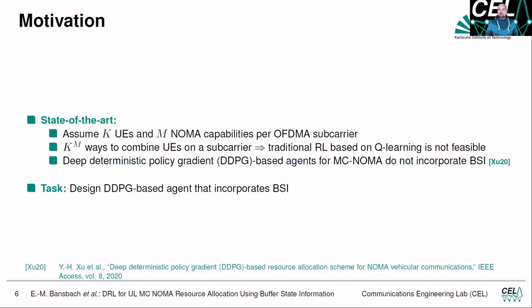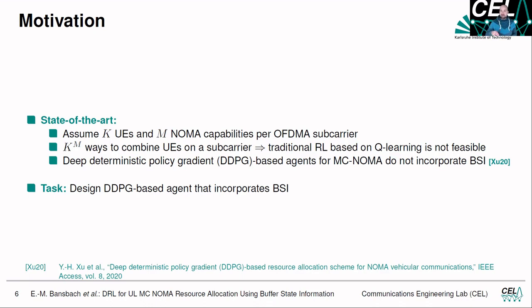So now back to our multi-carrier NOMA problem. For the state of the art, we assume that we have K user equipments and M non-orthogonal multiple access capabilities per OFDMA subcarrier. So per OFDMA subcarrier, we have K to the power M ways to combine the user equipments on the subcarrier.